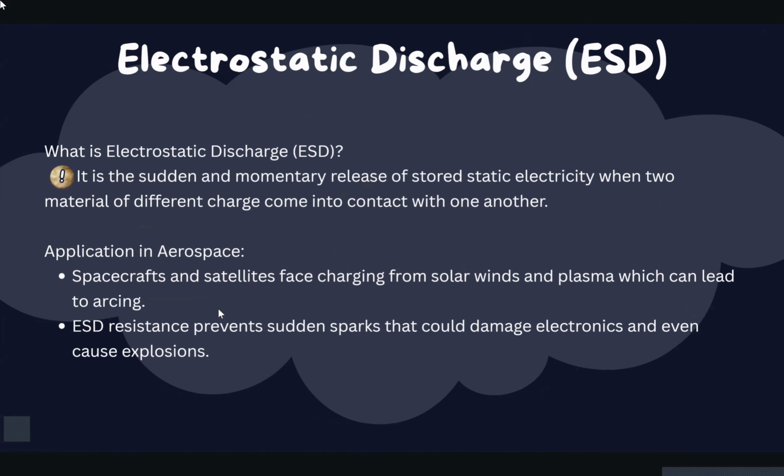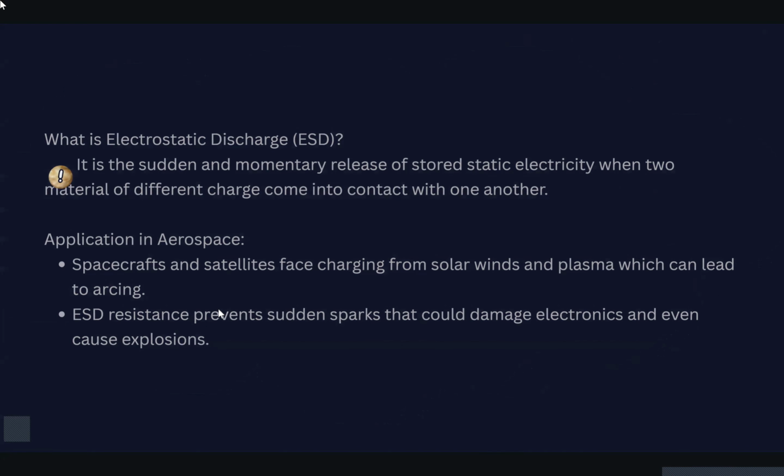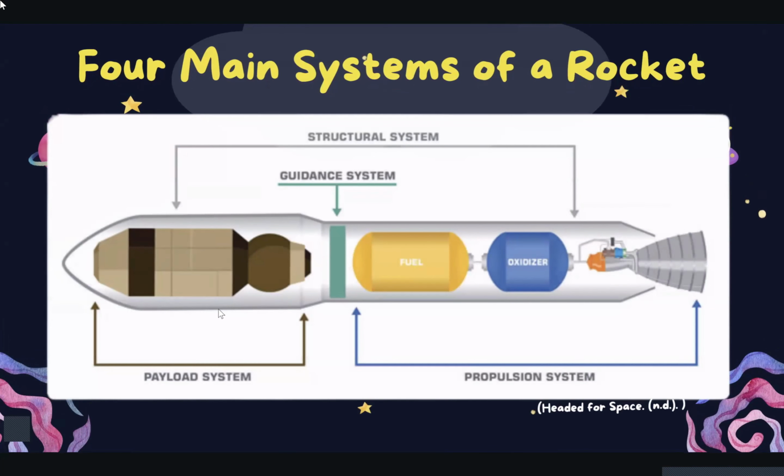Now, let's talk about electrostatic discharge, or ESD. ESD happens when a buildup of static electricity suddenly jumps between objects of different charges, like a mini lightning bolt. This might sound minor, but in aerospace, it's a serious issue. Satellites and spacecraft can get charged by solar winds and plasma, and without protection, ESD can cause arcing, damage circuits, and even spark explosions.